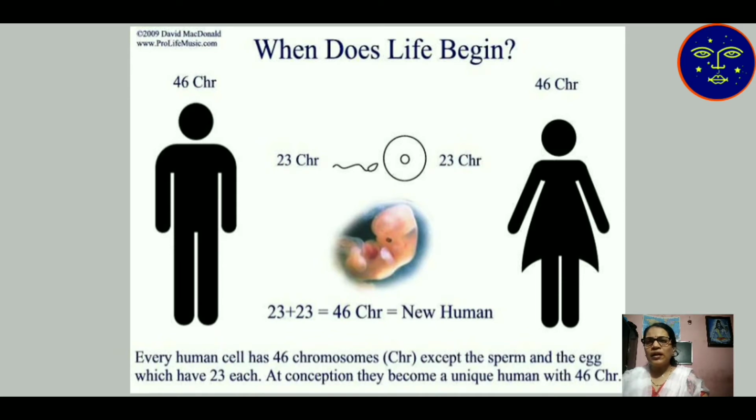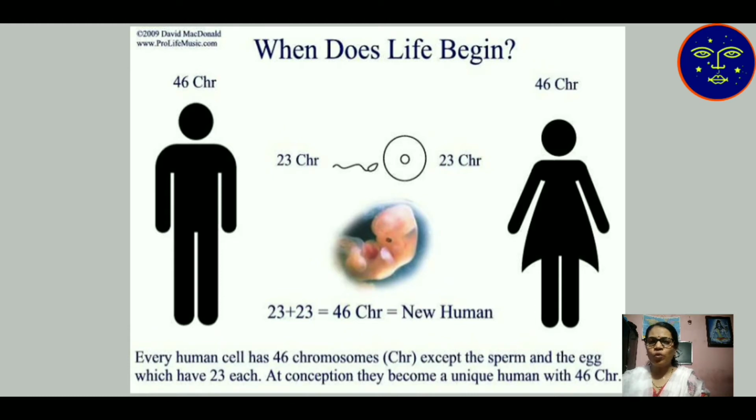From the beginning, 23 chromosomes are present in the ovum and 23 chromosomes are present in the sperm. When both fuse with each other, again 46 chromosomes are developed and a new human is produced. Every human cell has 46 chromosomes except the sperm and egg cells, which have 23 chromosomes each. At conception, they become a unique human with 46 chromosomes.